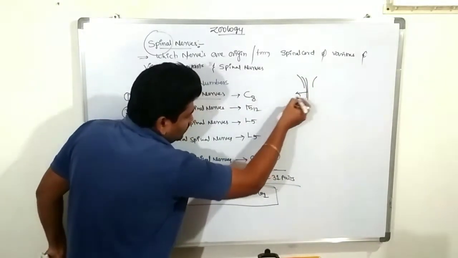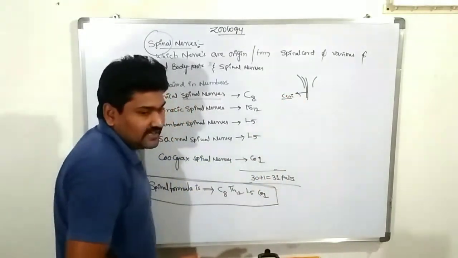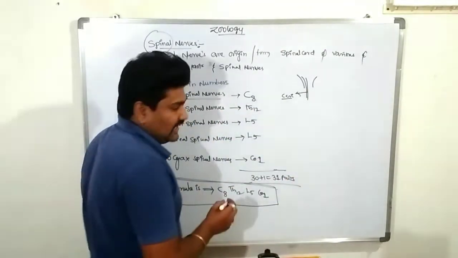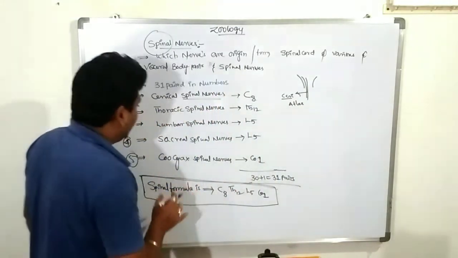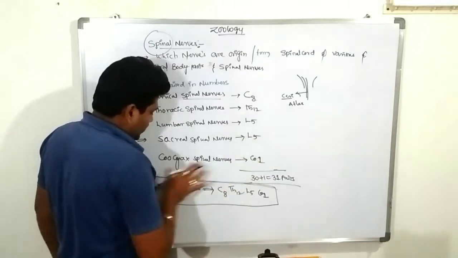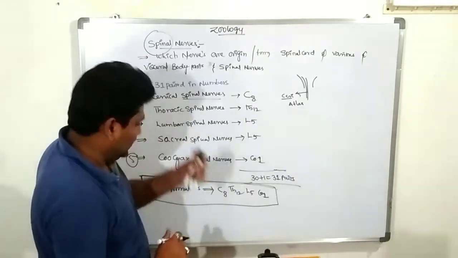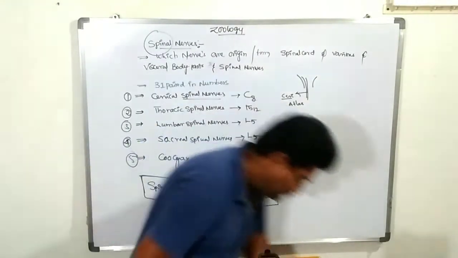That is called the cervical region. The cervical region consists of the atlas, the first vertebra. Second is thoracic 12, lumbar 5, sacral 5, coccygeal 1. So let's see what the spinal nerves are and how they perform.